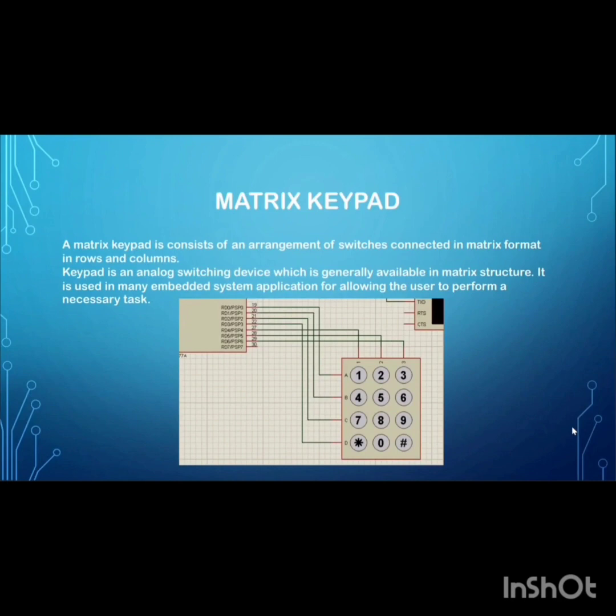Next, we use a matrix keypad. A matrix keypad consists of an arrangement of switches connected in matrix format in rows and columns. A keypad is a switching device which is generally available in matrix structure. It is used in many embedded systems applications for allowing the user to perform a necessary task. In this figure, we will see how the matrix keypad looks.